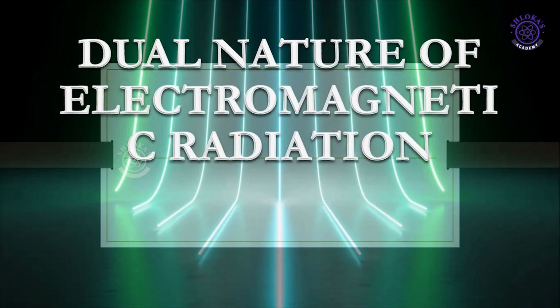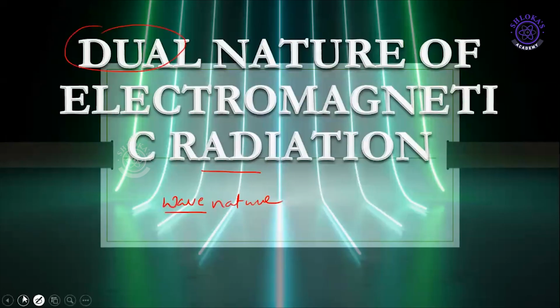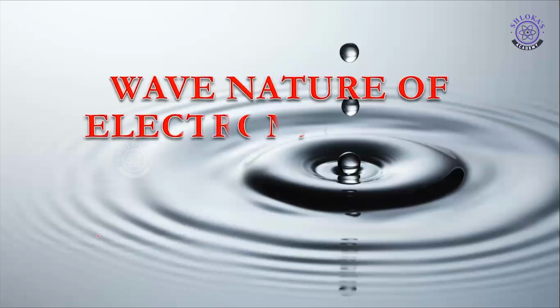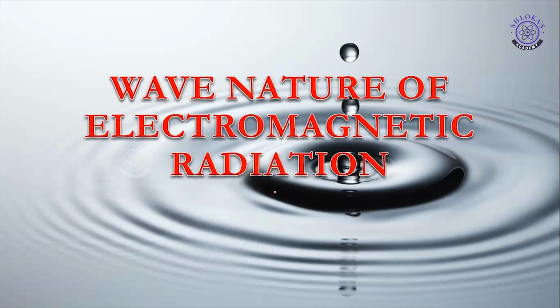That means, like light, electromagnetic radiations also possess dual nature. Dual nature means here we have two natures. One is wave nature and another one is particle nature. In today's class, we are going to discuss the wave nature of electromagnetic radiation.